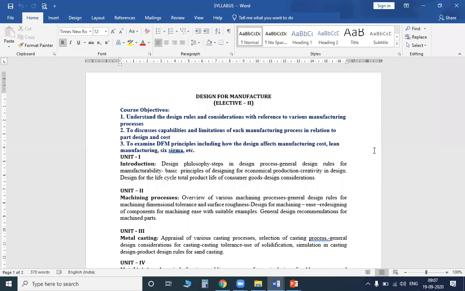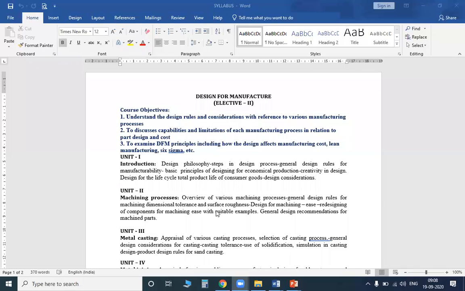So, good morning. Today, in the last class, we completed the second unit, which explains the different machining processes under traditional and non-traditional, and what the different operations are, what the equipment is, what the process parameters are, and how the equipment is to be run. Each and every topic under unit 2 we discussed in the last class. We also discussed the different types of tolerances and surface finish to be given for certain parts made by casting, welding, or any other process. The different design recommendations for machined parts were also discussed.